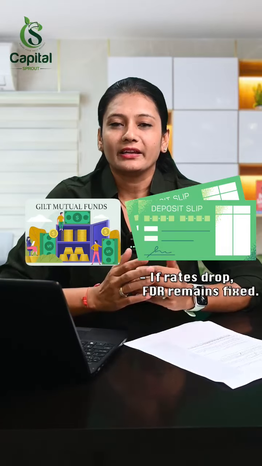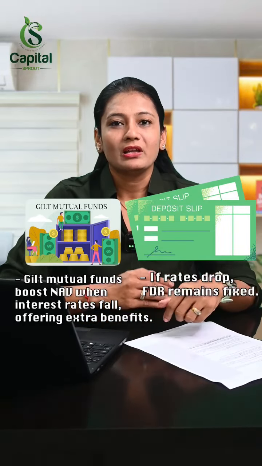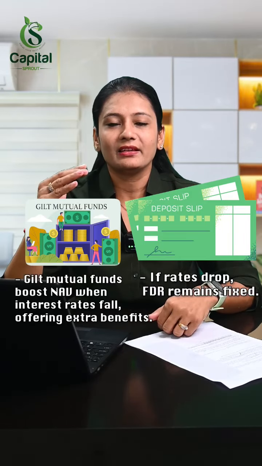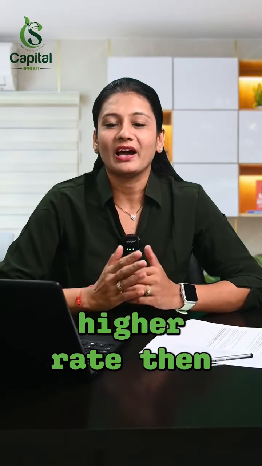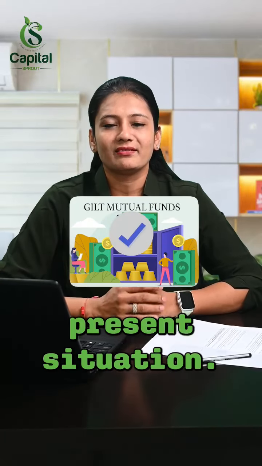On the other hand, a gilt mutual fund invests in government securities. So when the interest rate goes down, the NAV of the gilt mutual fund increases and it will give you additional benefits. So if you prioritize safe returns along with higher yield than bank FDRs, a gilt mutual fund is a better option under the present situation.